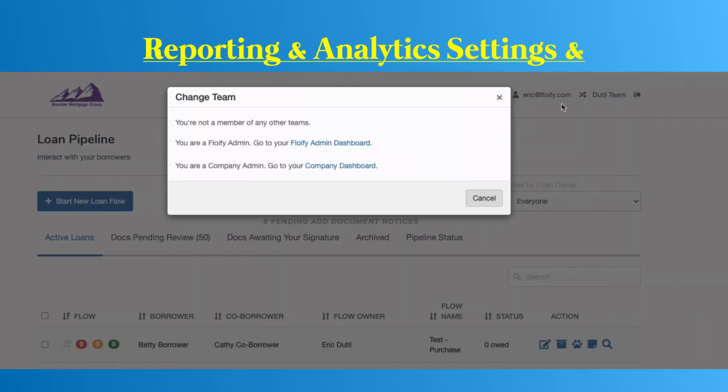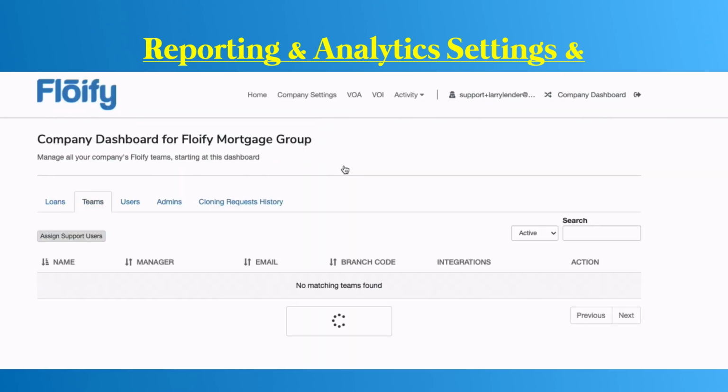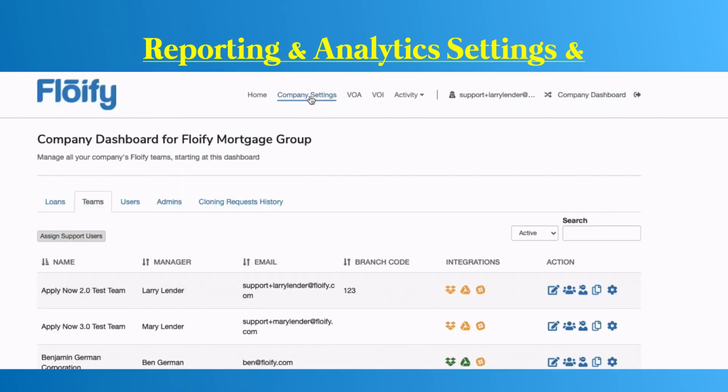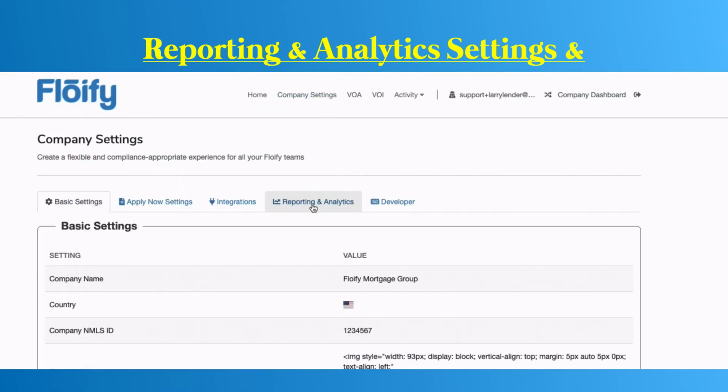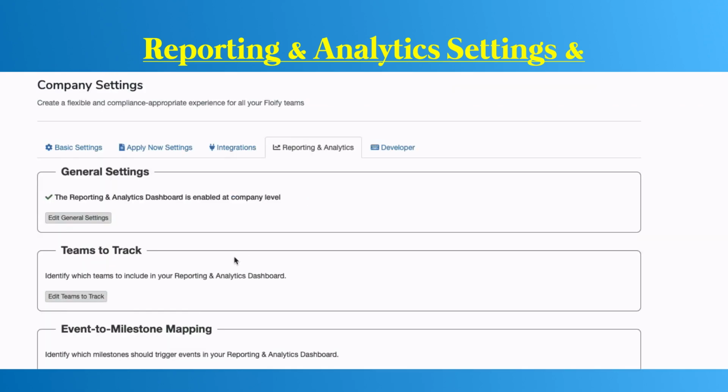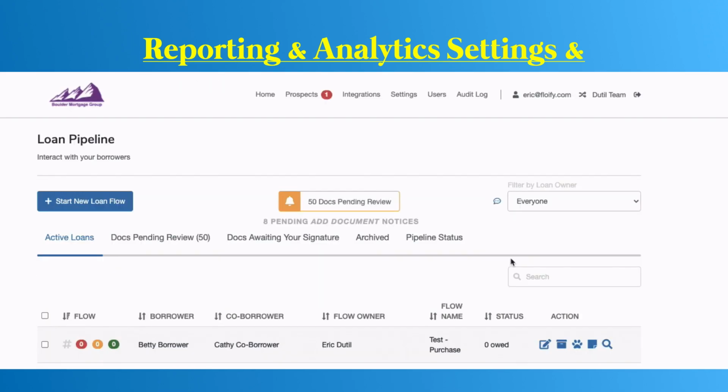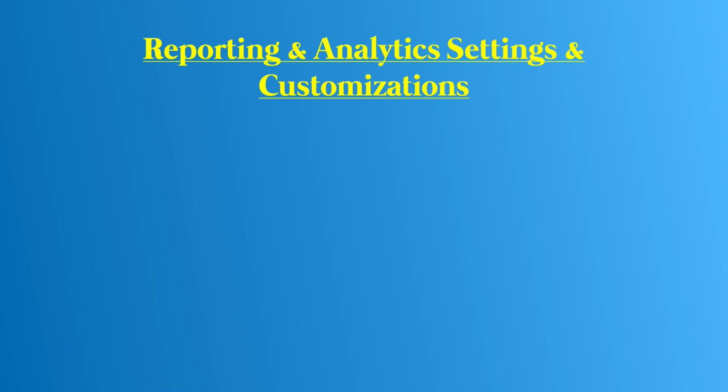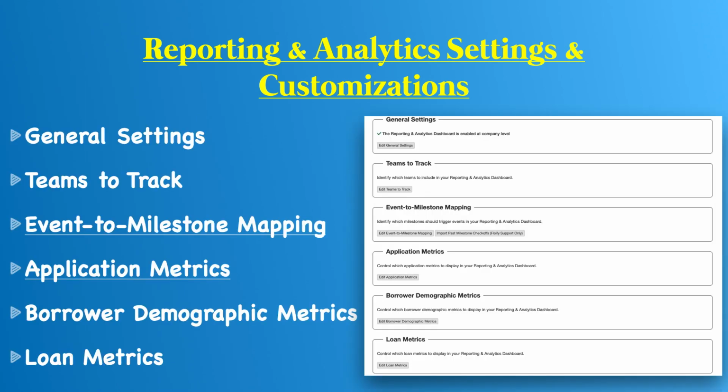So we'll go up here and click on our team, and we're going to go to the company dashboard. We're going to go to company settings, and then we're going to find that reporting and analytics tool. All right, now we're going to cover a few different options in our settings here. The first is going to be our general settings. This is essentially how you turn on and off the reporting and analytics if you ever want to. Teams to track is pretty self-explanatory. You can also pick and choose which teams that you want to track.